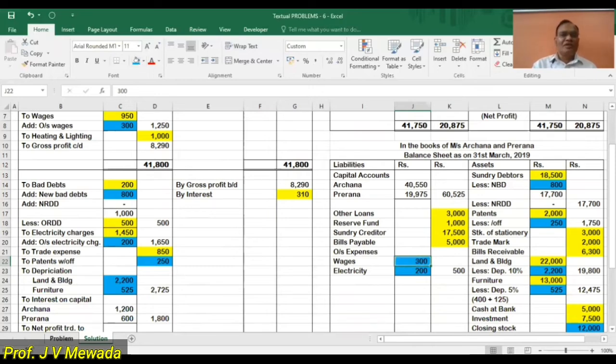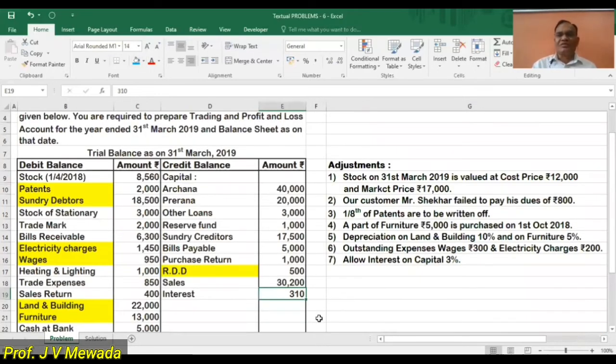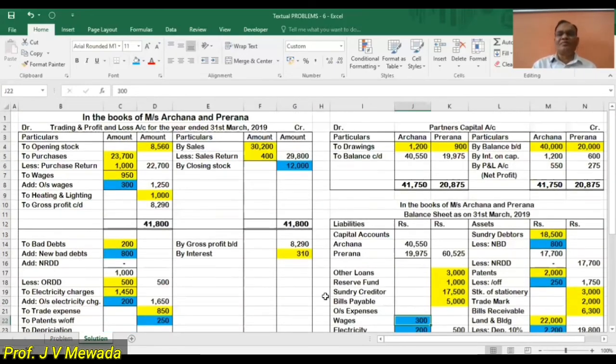Okay. Now let us see the last one. Allow interest on capital at 3%. So we are going to charge interest on capital at 3% on this 40,000 and 20,000. So 3% of 40,000 is 1,200, and again, 600 is 3% of 20,000.